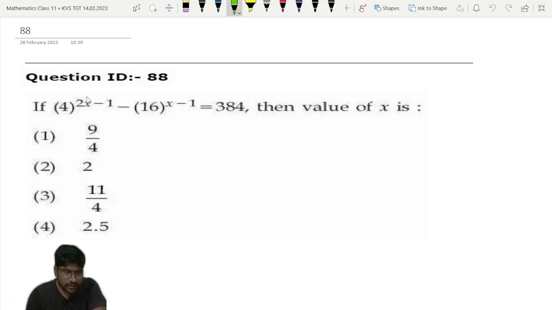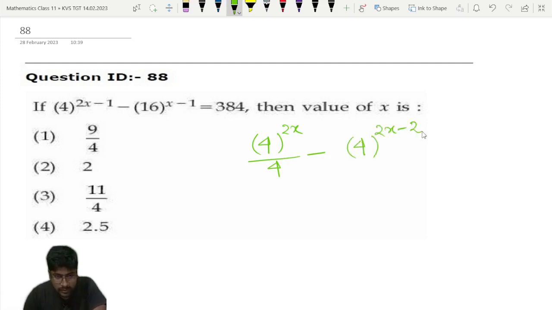4 to the power 2x minus 1, that we can write as 4 to the power 2x divided by 4, and minus 16 to the power x minus 1, that we can write as 4 to the power 2x minus 2, that is equal to 384, that is given.